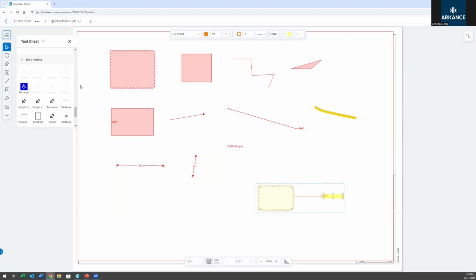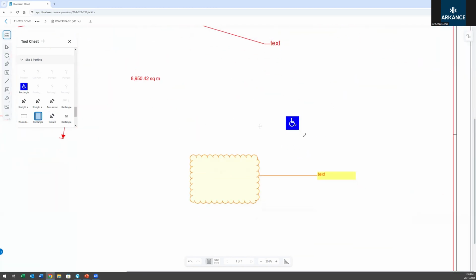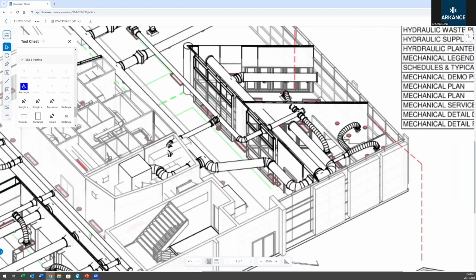If we scroll down, the reason I use this tool chest is you can see some of them don't work. So there's obviously some tools that don't translate perfectly to cloud yet because they're not compatible. So sketch to scale is one of them. We can still bring symbols across, so you can see a lot of the complicated symbols do work, which is still pretty new and very flash, that you're able to get the complex geometry on a cloud sort of service.